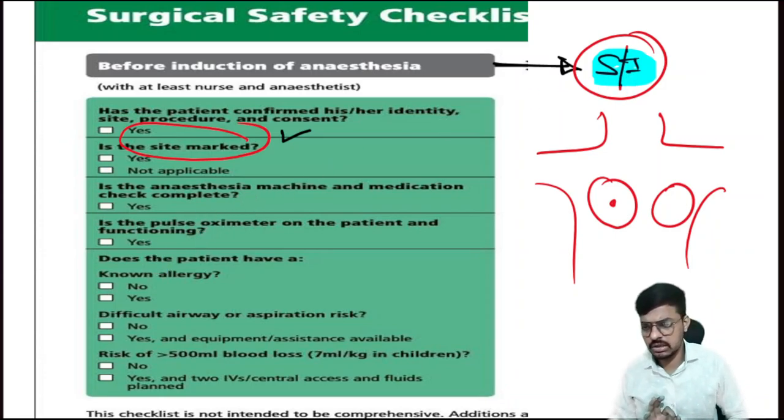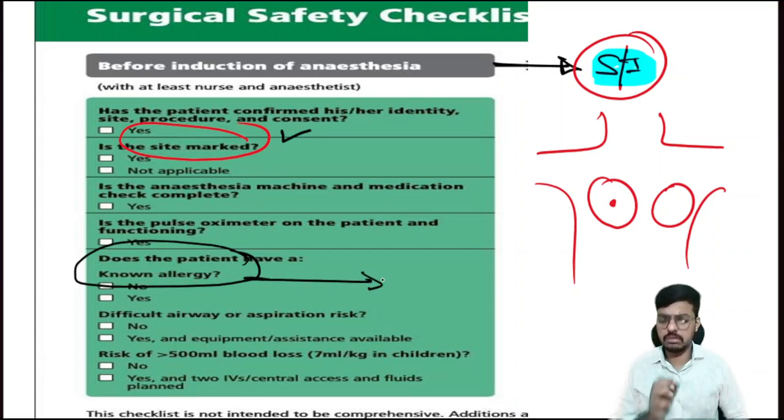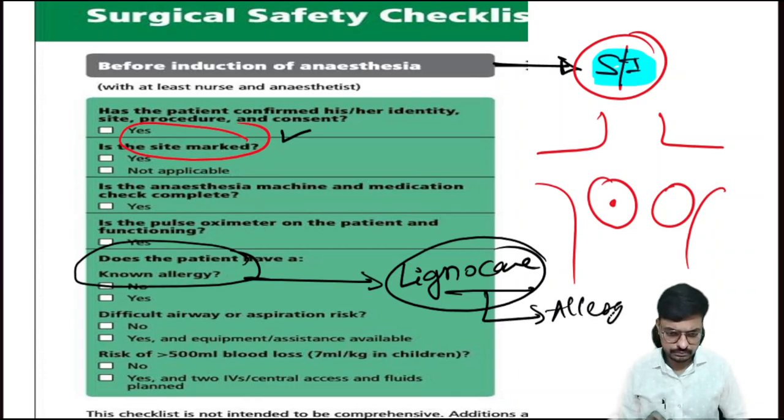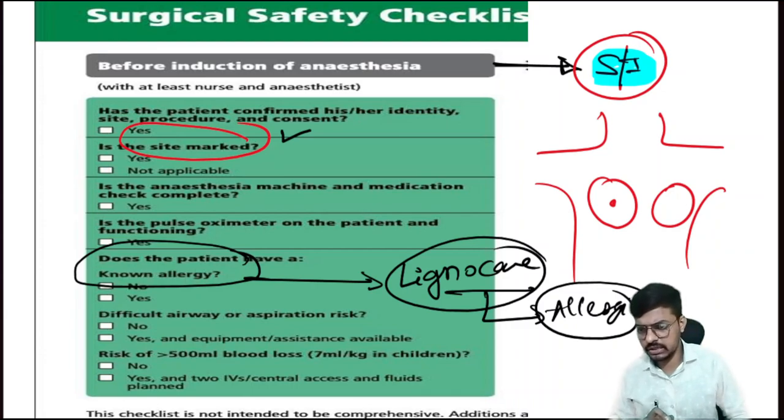Then next, we have to check whether the patient is allergic to any kind of medications. For example, for some local surgeries we have to give lignocaine as local anesthesia. I think all of you know this one. If the patient is allergic to lignocaine and you give lignocaine to the patient, the patient may go into anaphylactic shock.